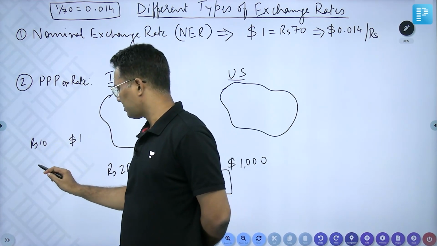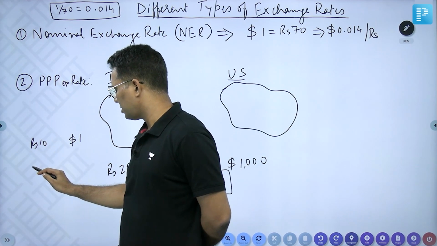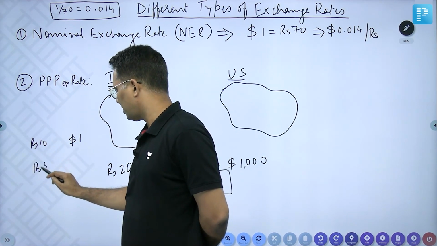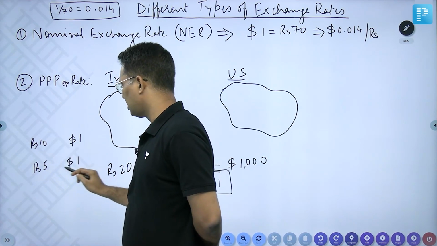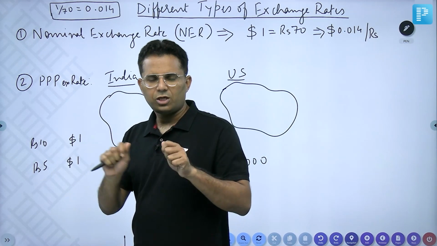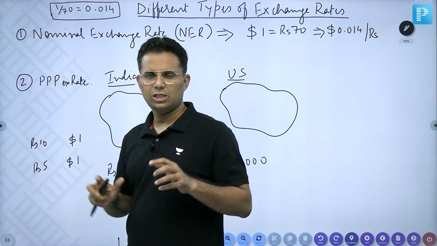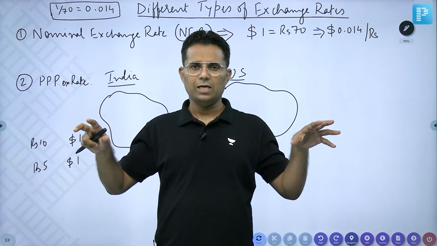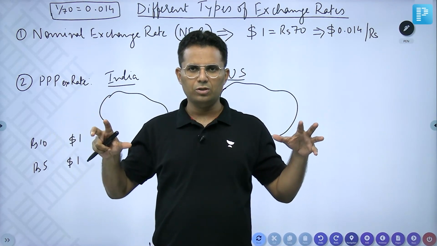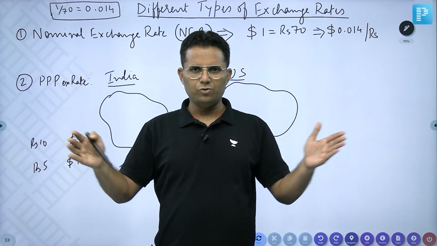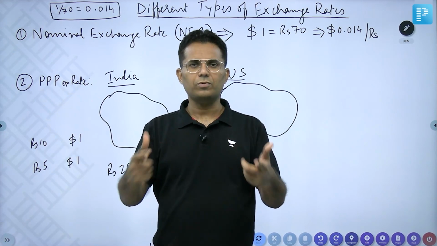But if one potato of the same quantity and quality is rupees 5 in India and $1 in US, you get a different rate. It is not calculated for individual items; it is calculated at country level. So take all the commodities available in both countries, and a larger basket gives a better result.